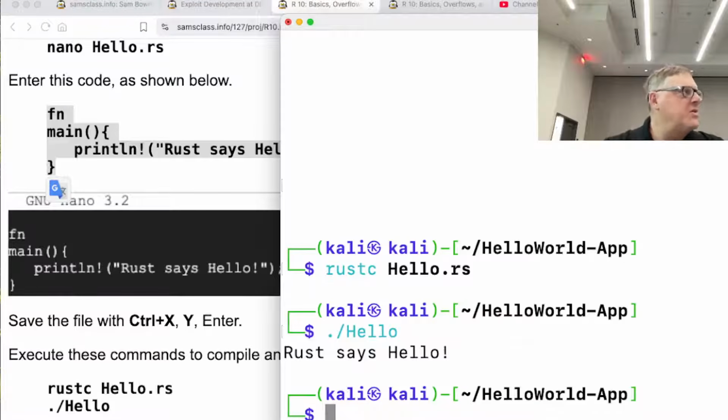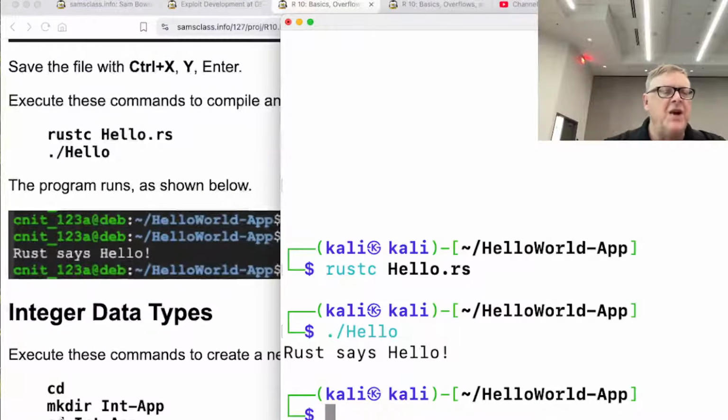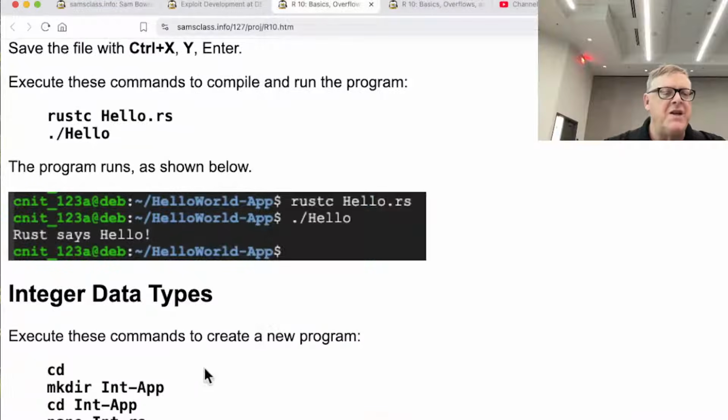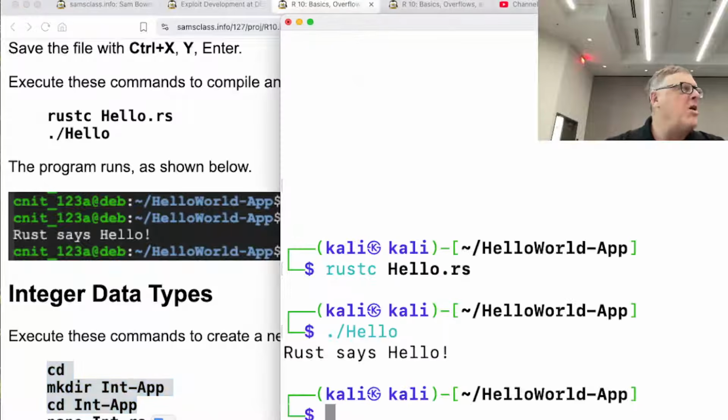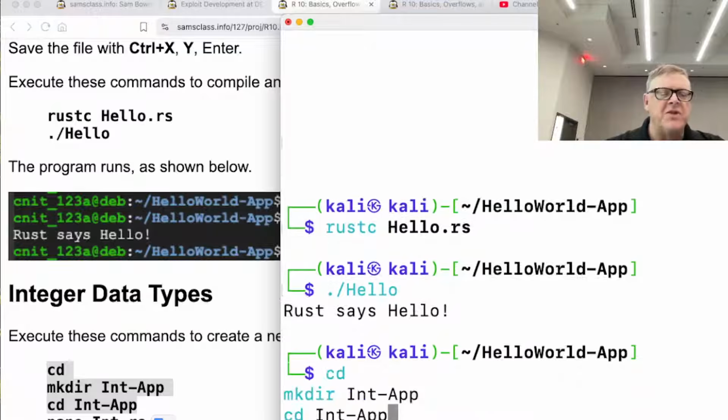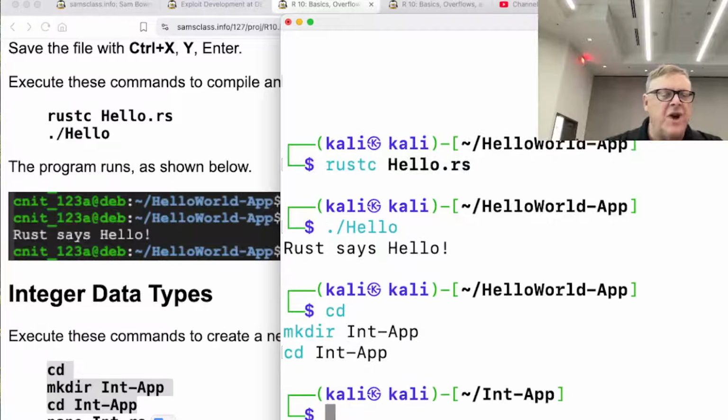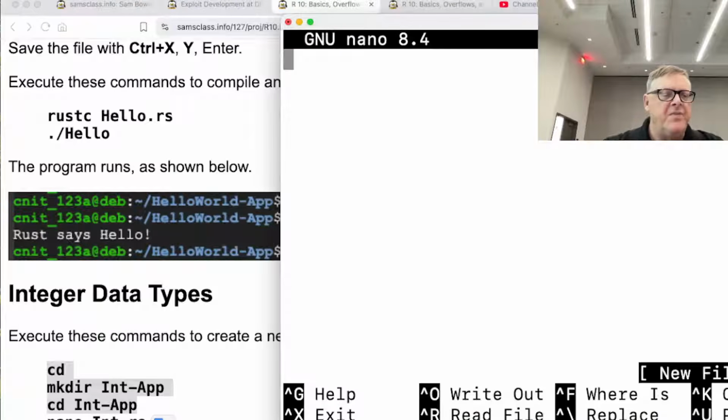So that just shows that Rust compiler is working, and now we can play games like integer data types. So this will make a new directory for it. The tutorial I followed when I made this stuff made a separate directory for each app, like a modern app with many components, although that's not really necessary for these simple things we're doing here, but I'm just following it. So nano int.rs.